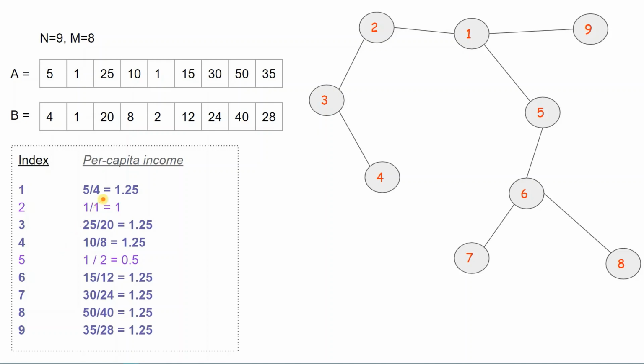Now let's consider the first fact. The first fact tells us that we should only consider the provinces which have the PCI same as the maximum PCI. So here the maximum PCI is 1.25.